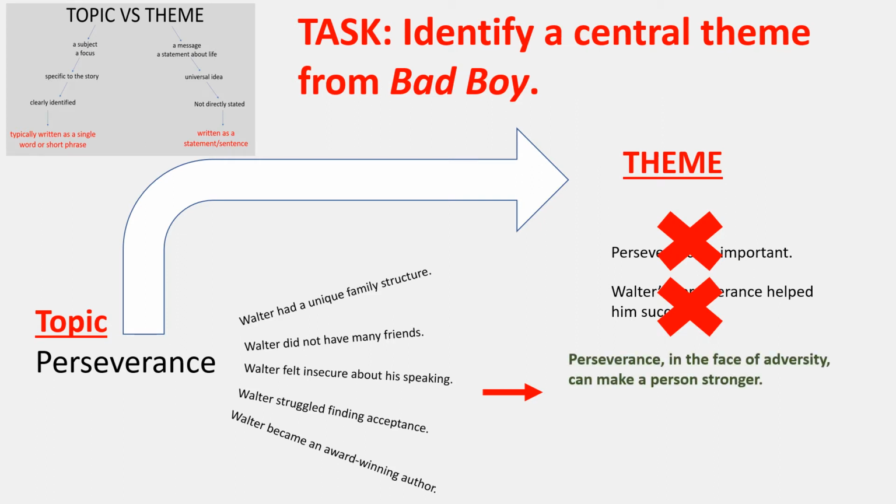So what if I said something like, perseverance in the face of adversity can make a person stronger? Well, you know what? That's a true statement about all people. When we face adversity, when we face challenges, if we continue to fight forward, it's going to make us stronger. That's not just specific to Walter. We see that play out in the story, but that applies to you and me as well. Here's another way we can say it. We could say perseverance can help us overcome even the toughest challenges. No matter what Walter faced in life, he overcame those challenges, but it's not just a Walter thing, it's all of us. If we show perseverance, we can overcome the toughest challenges. So those two examples are themes that are written pretty well.